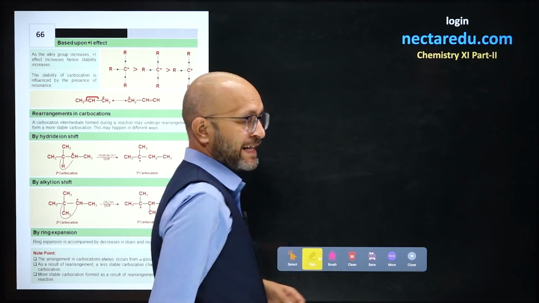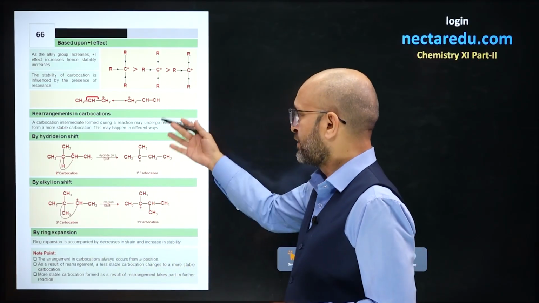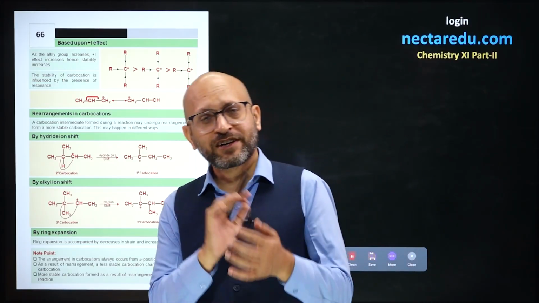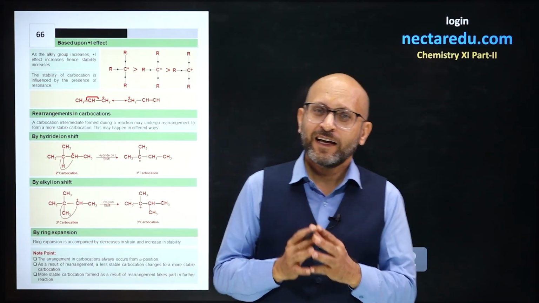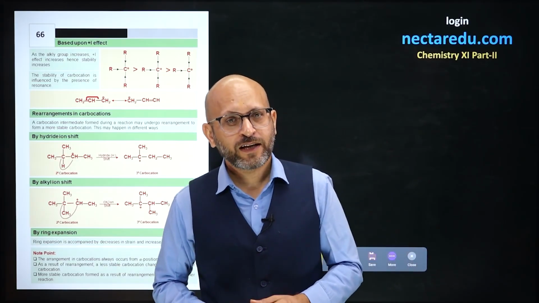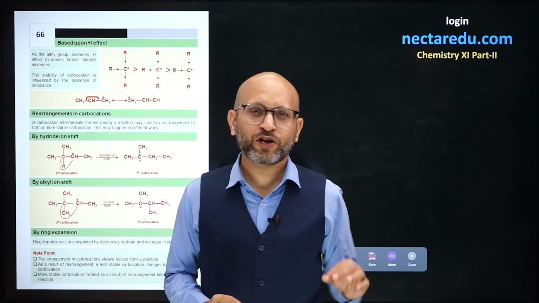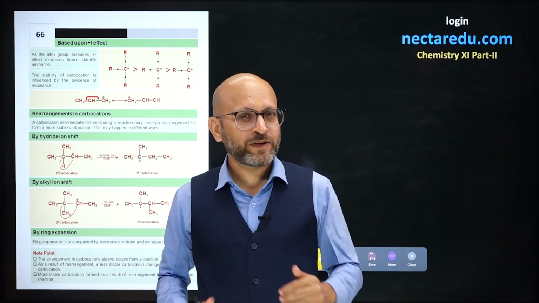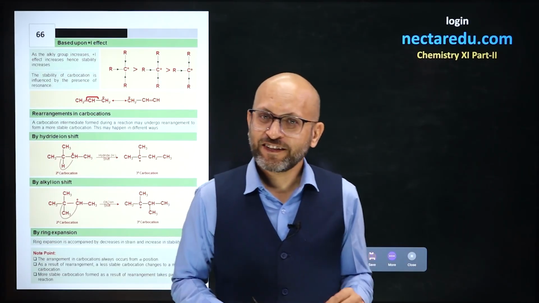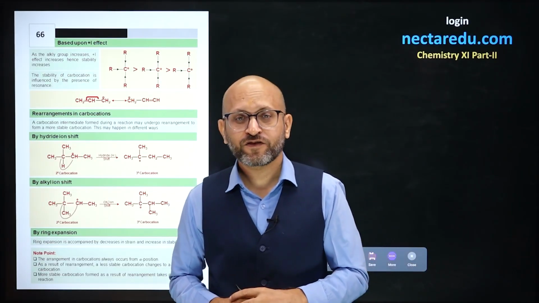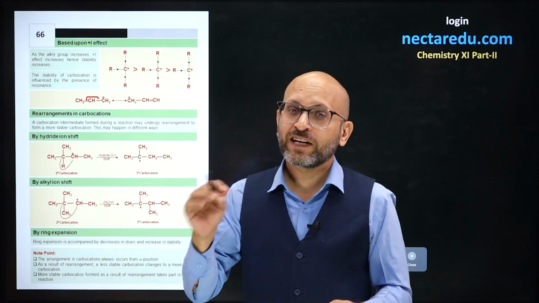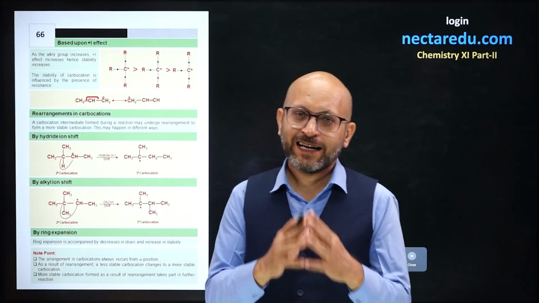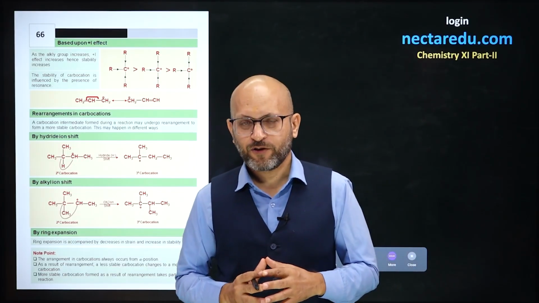Next is rearrangement of carbocations. Rearrangement occurs whenever a carbocation is formed. For example, if you are having an SN1 reaction, then rearrangement of a less stable carbocation occurs to form a more stable carbocation. So what could be the phenomena? There could be hydride shift or a methyl shift or ring expansion or ring contraction, and the sole purpose of these rearrangements is to form a stable carbocation.